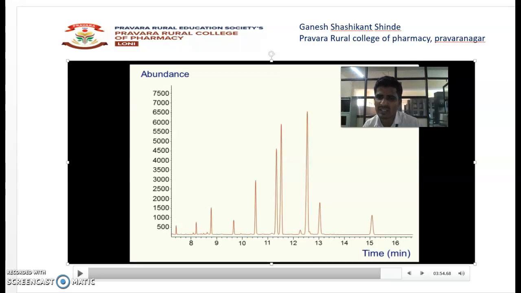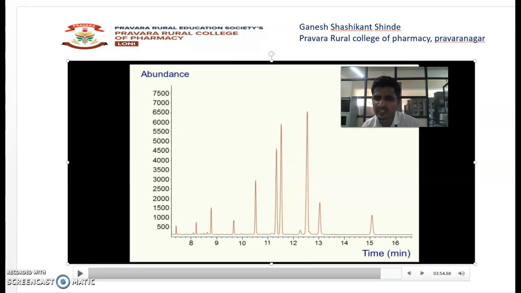In the second point, we have seen the flow meter. Flow meters regulate the flow of your mobile phase. Third is your columns. We have seen that columns are of two types: packed column and capillary column. Packed column size is from 2 meters to 10 meters, and capillary column size is from 10 meters to 100 meters. Then we have seen the detectors.